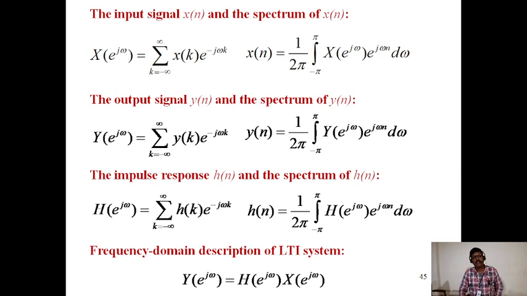Frequency domain description of an LTI system is Y of e power j omega is equal to H of e power j omega into X of e power j omega.